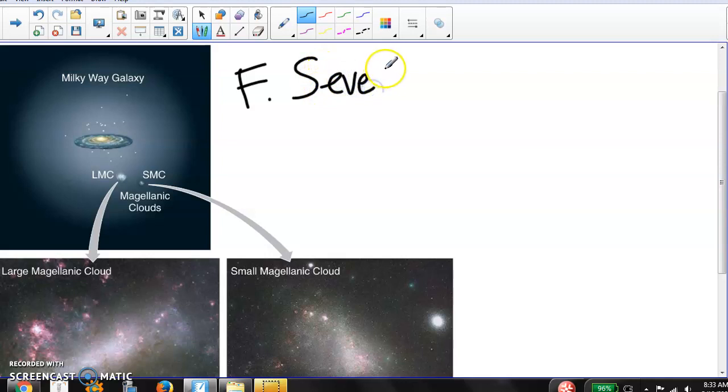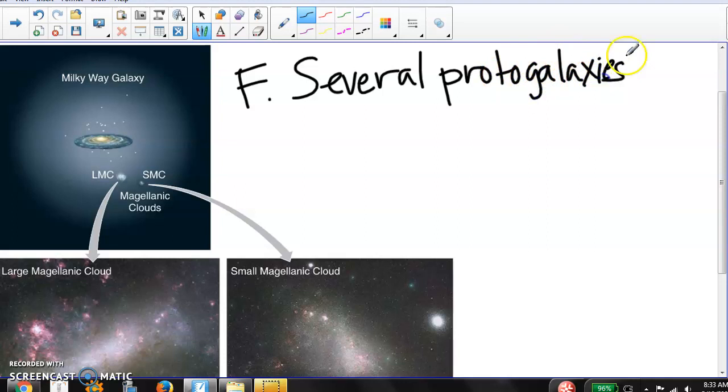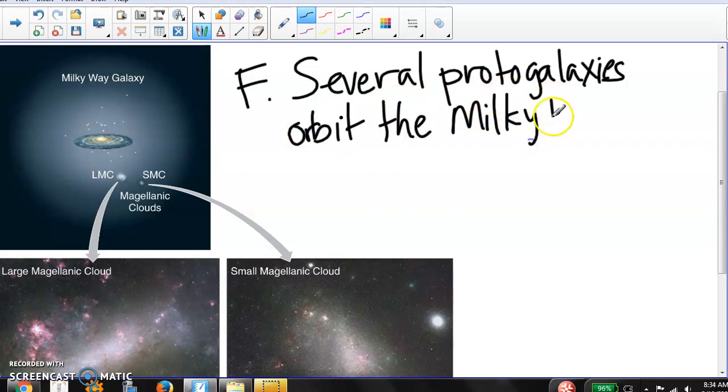And we believe that they're old, leftover protogalaxies. So we have several protogalaxies orbiting the Milky Way even today.